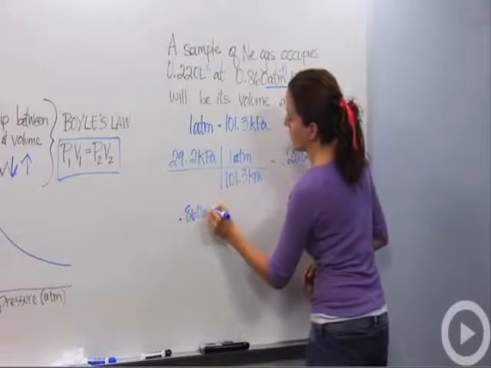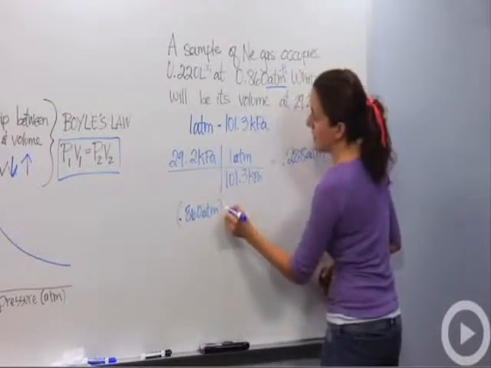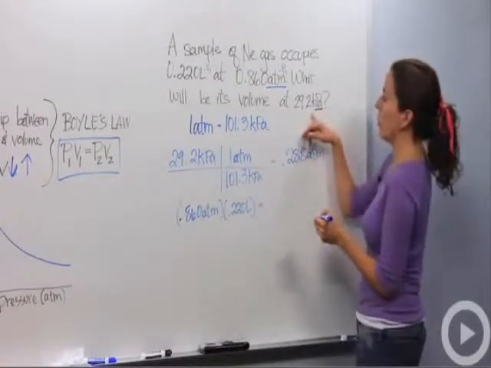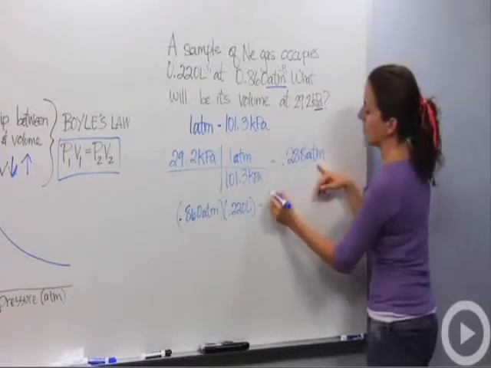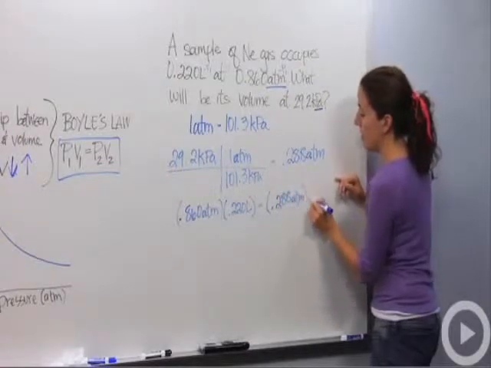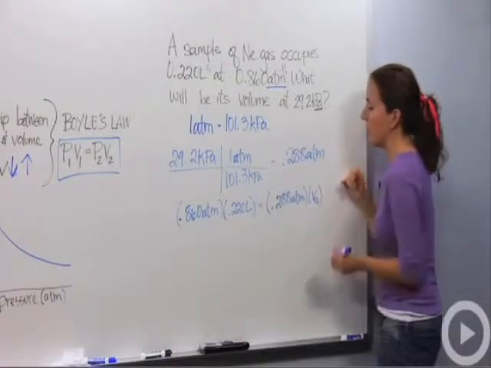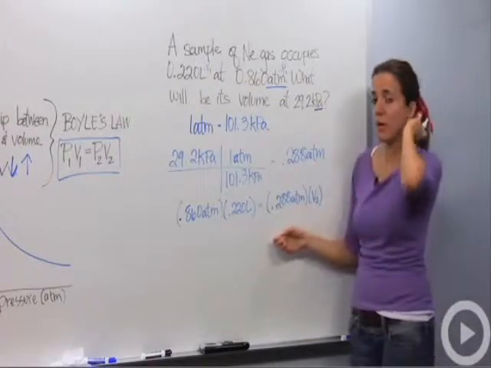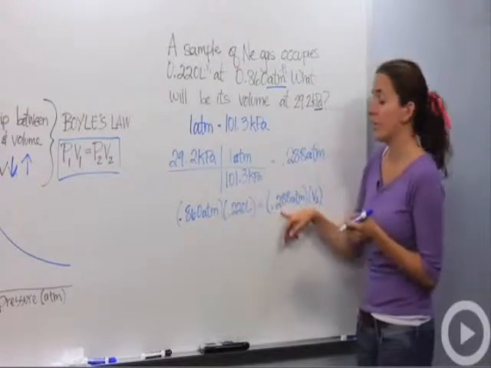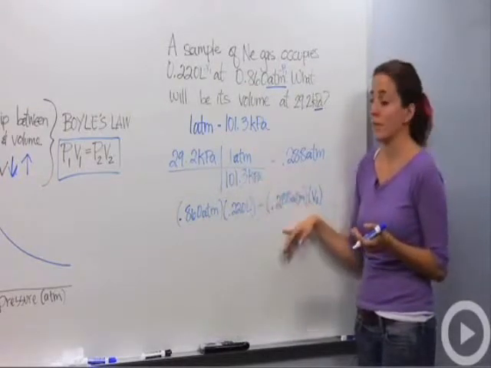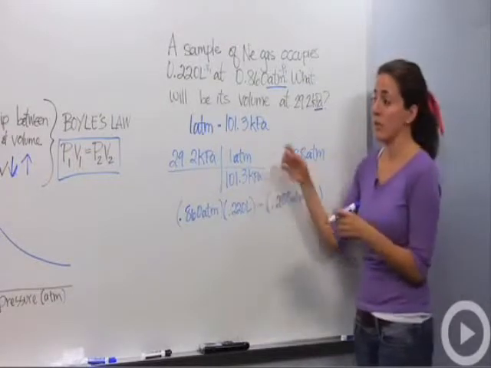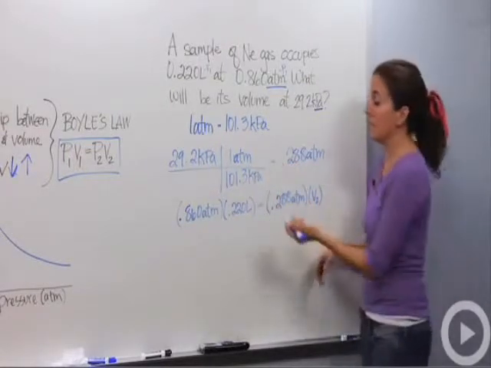0.860 atmospheres times 0.220 liters equals, we want our new volume, and our second pressure is 0.288 atmospheres, and we don't know our new volume. That's what we're looking for. Now, before we even solve this, let's predict what our volume should be. Our pressure actually goes from 0.8 down to 0.2 or 0.3, so it drops. So what's going to happen to our volume? Our volume should increase according to the relationship that we discovered earlier. So let's see if that happens.